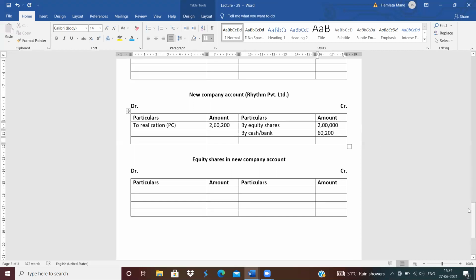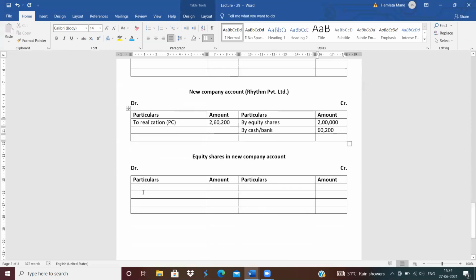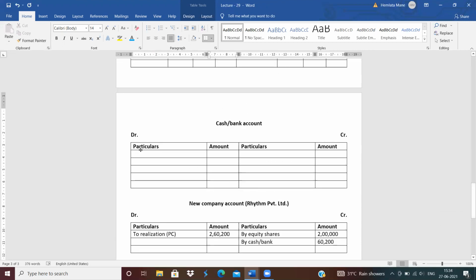Corresponding effect in equity shares account. Corresponding effect to new company. To new company. How much is the amount? 2 lakh. And corresponding effect in cash or bank account. First two, balance brought down. And next is to new company. To new company.